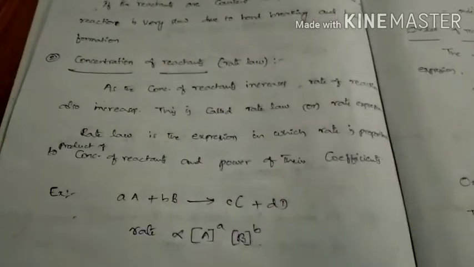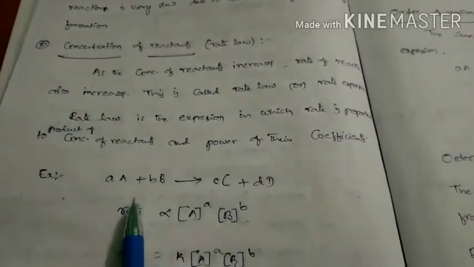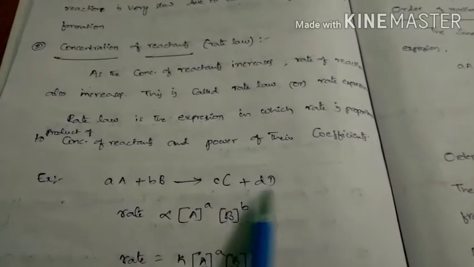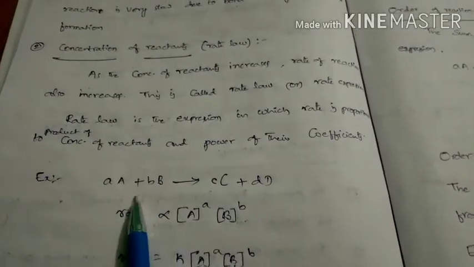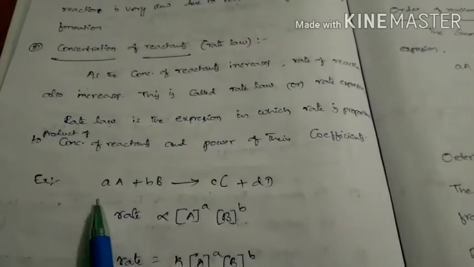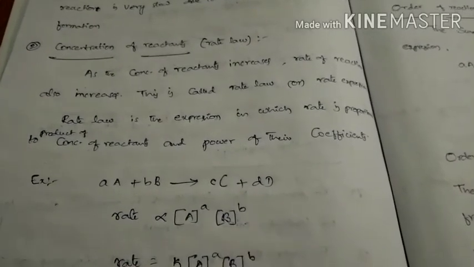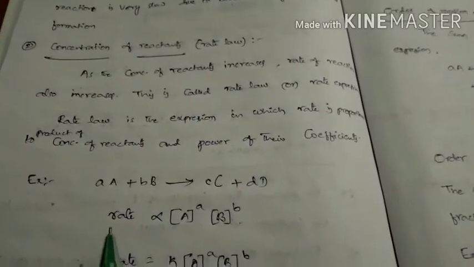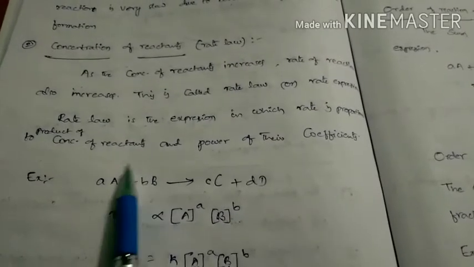From this we can take one example. This is the reaction: capital A, capital B, capital C, capital D. These are reactants and these are products. Small a, small b, small c, small d are coefficients. So in every reaction, the rate of reaction depends on the concentration of reactants.